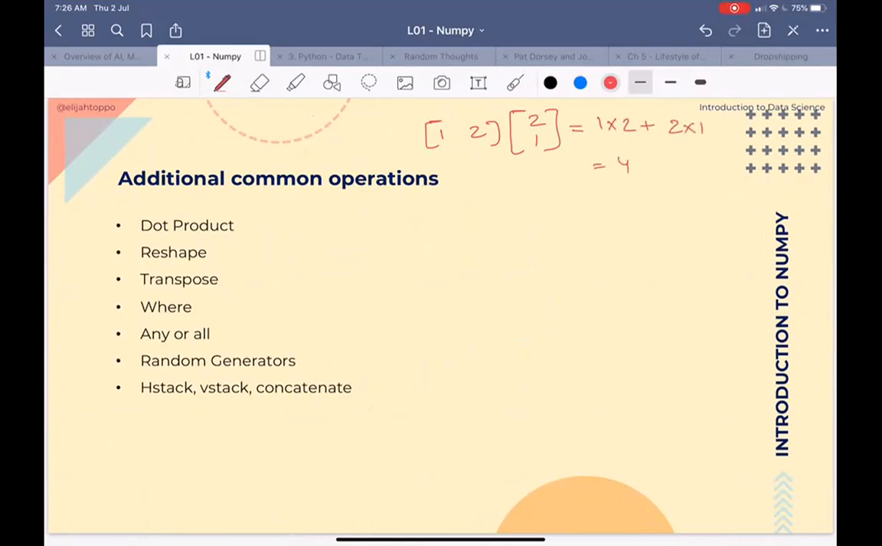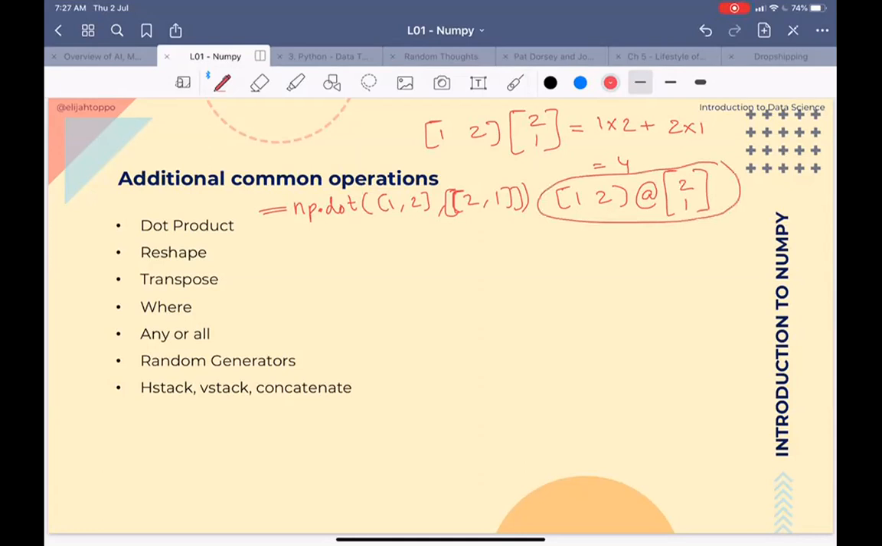That gives me 4. If I want to do something like this in NumPy, I have to do it using the NumPy dot function, np.dot, and provide the two matrices: 1, 2, and 2, 1. That is how we can do it with NumPy. We have another option also. We can do 1, 2, and instead of using an asterisk for multiplication, we use @, with 2, 1. Using this method also, we can do the dot product.